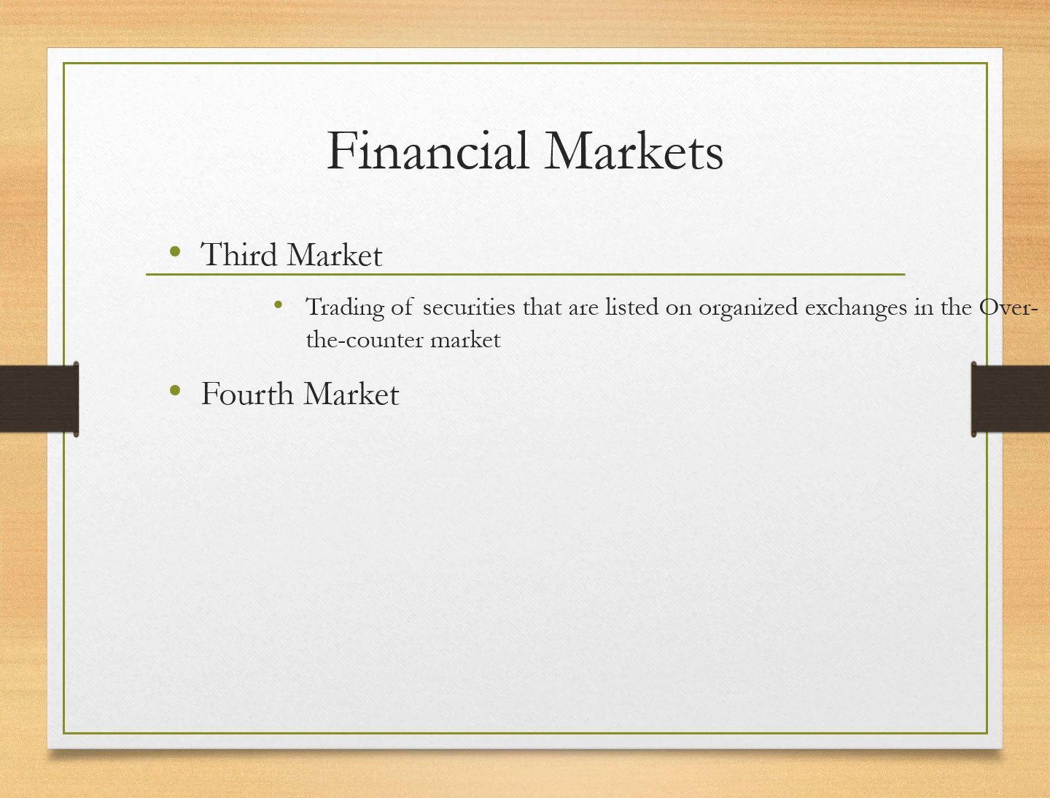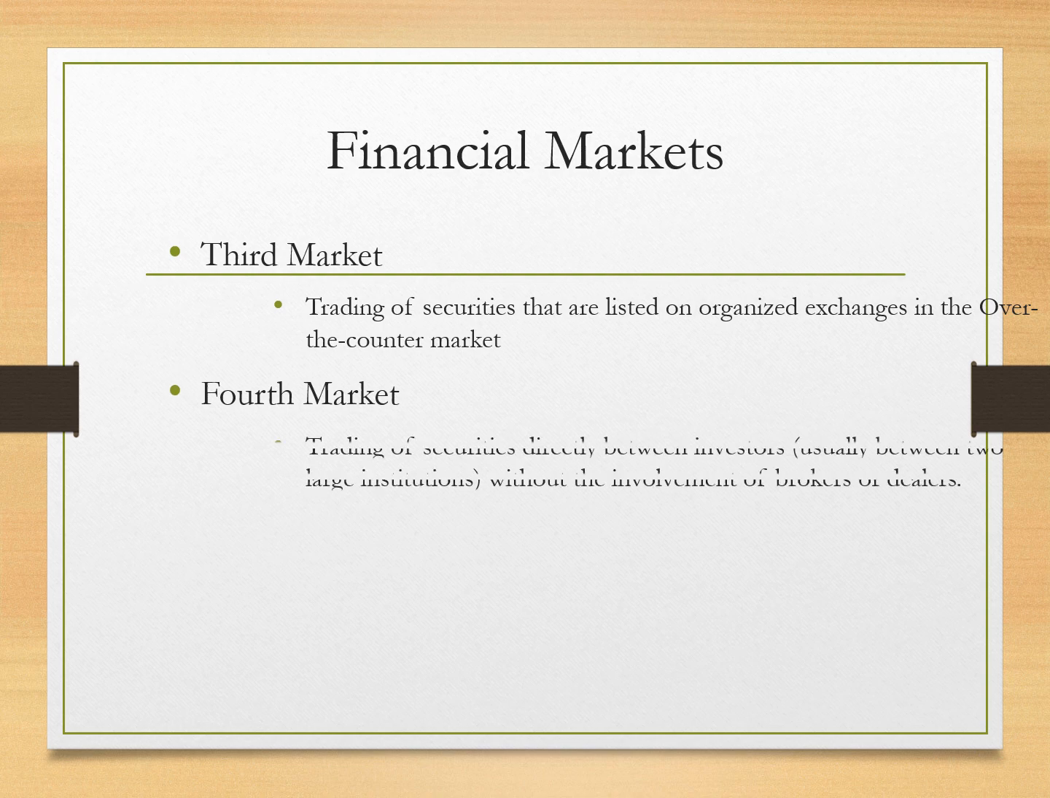So that's why I say third market persons, or agents, or workers, or you can say brokers, are earning more money than in the primary and secondary markets. Clear? Going towards the fourth market: trading of securities directly between investors, usually between two large institutions, without involvement of a broker or dealer.